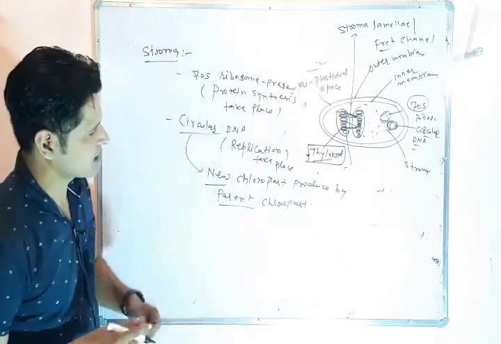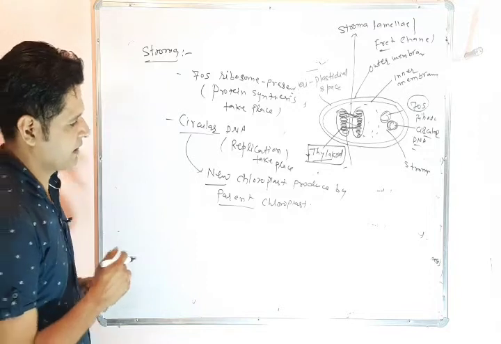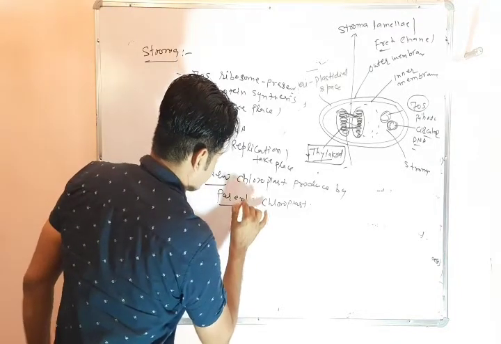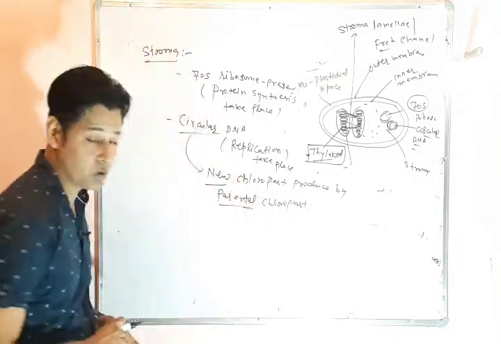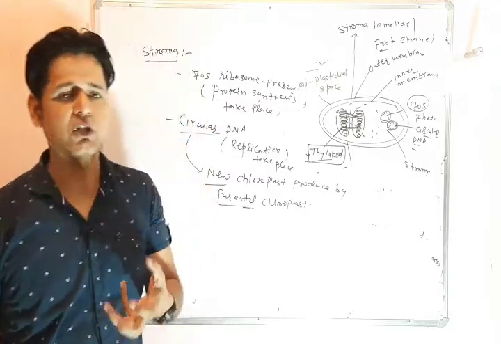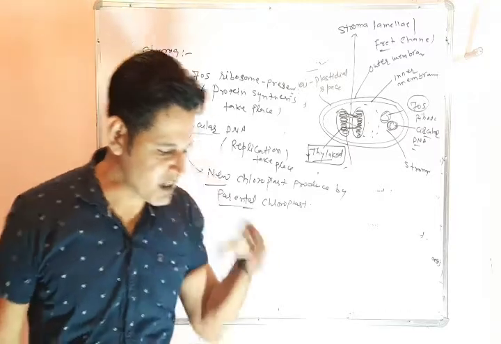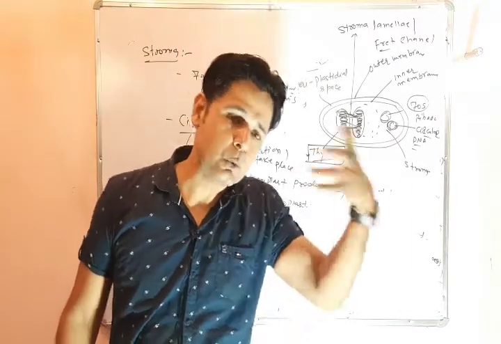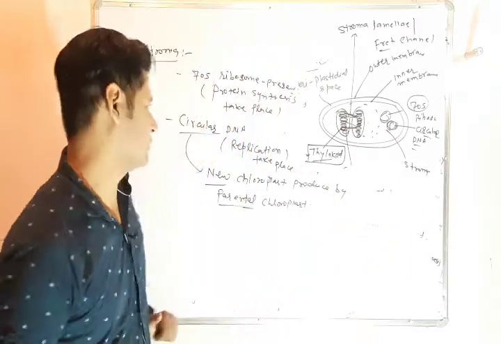New chloroplast is produced by parental chloroplast, because chloroplast has DNA and DNA has the capacity of replication, so one chloroplast forms two new chloroplasts by division. Okay.